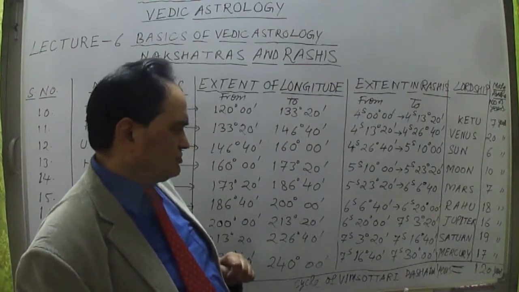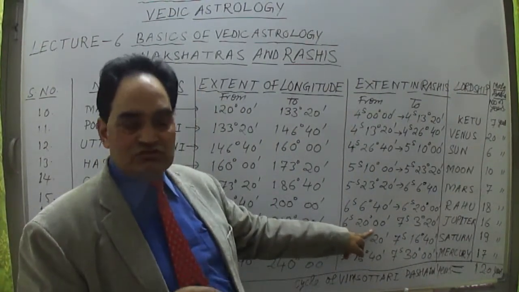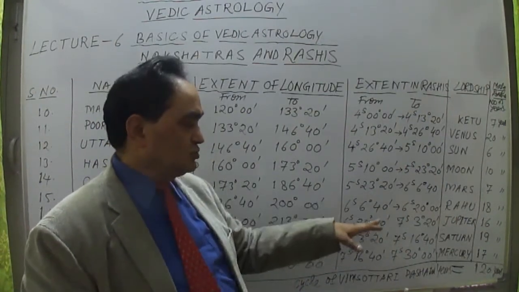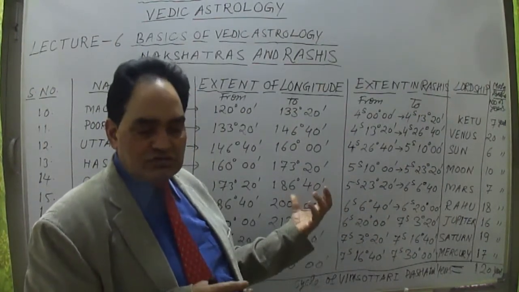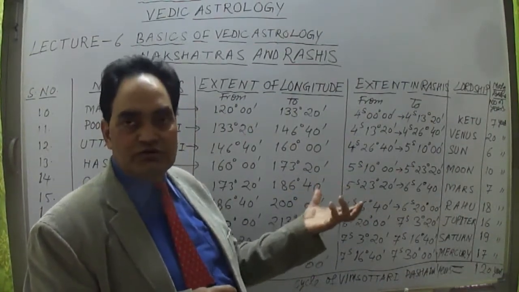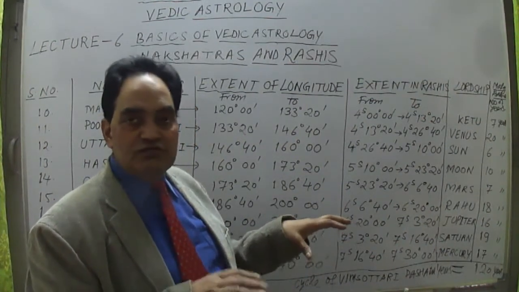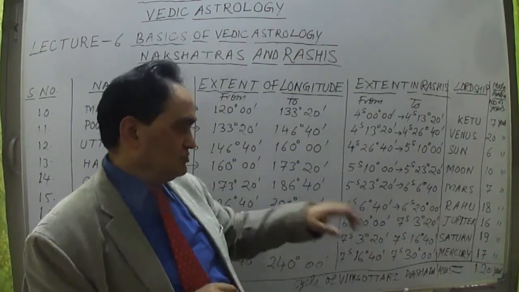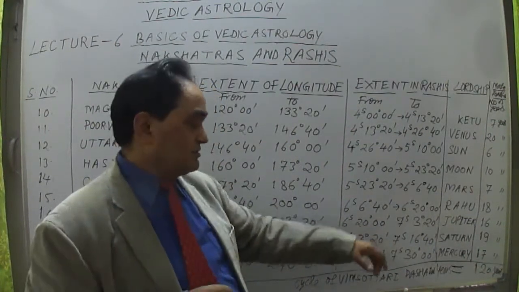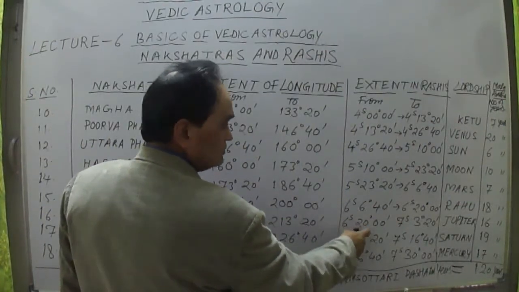The ending quarter of this Vishakha nakshatra is 3 degree 20 minutes. We got 3/4 up to 10 degree, at 3 degree 20 minutes each. Those 3/4 of the Vishakha nakshatra had already fallen in Libra sign, because 6 signs passed, 20 degree onwards.